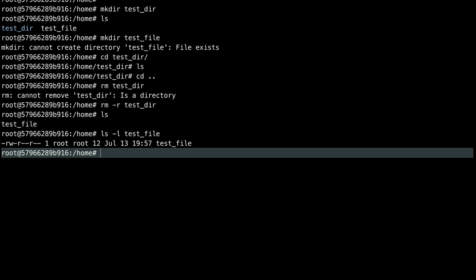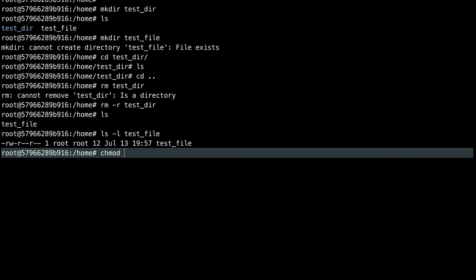So here the permissions are for the owner of this file, that is root. This root is the owner of this file. The permissions for this root are, it can read it, it can write to it, but it cannot execute it, because the third one is for execution and that is not set. So the root cannot execute it. Now for others, if you see, the others can only read this file, they cannot write to it.